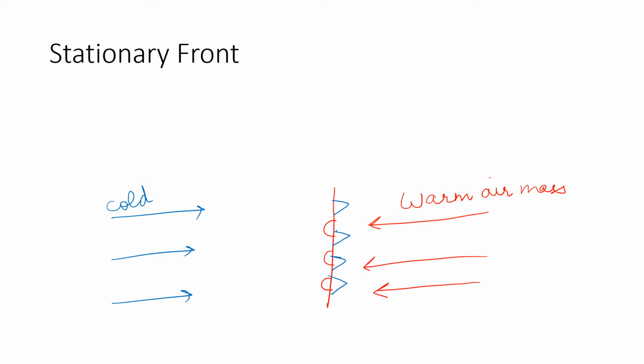Due to the moisture present in the warm air mass, clouds would be formed here and rainfall would occur. But the main important condition we have here is that there is very less pressure gradient present here. So due to the less pressure gradient present here, we would not be observing very strong rainfall in this region.